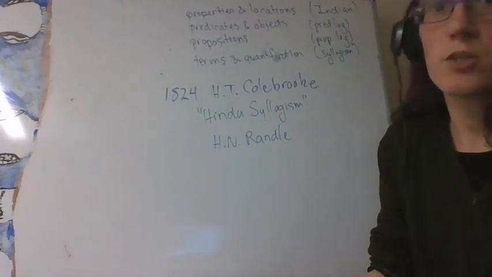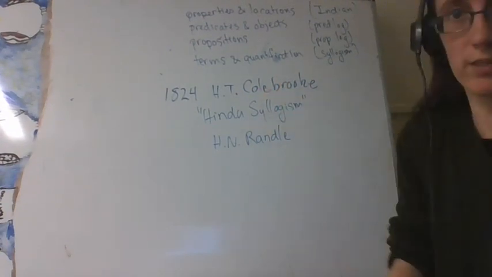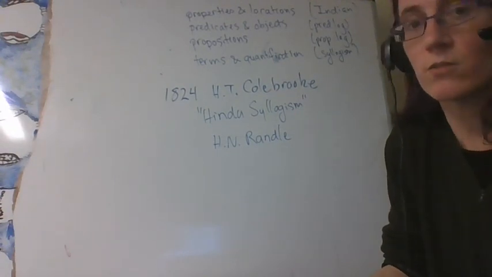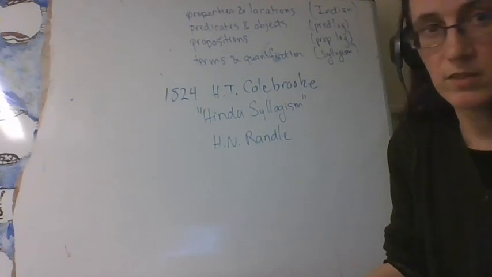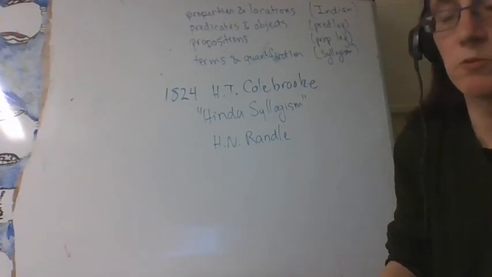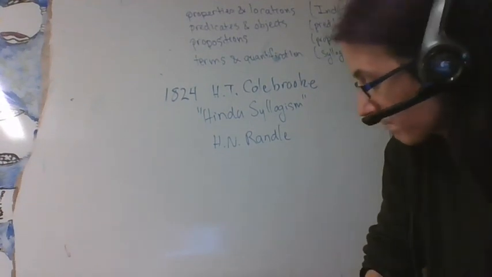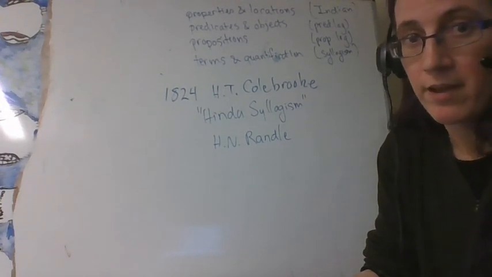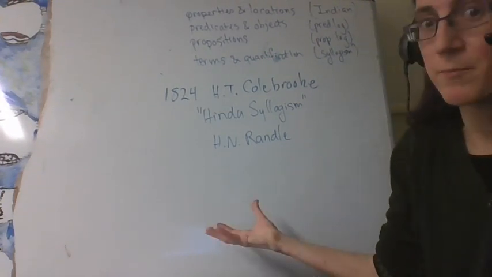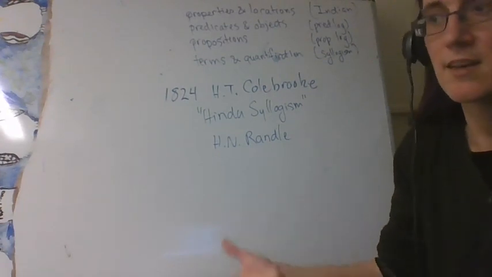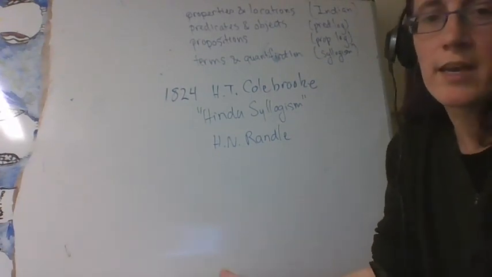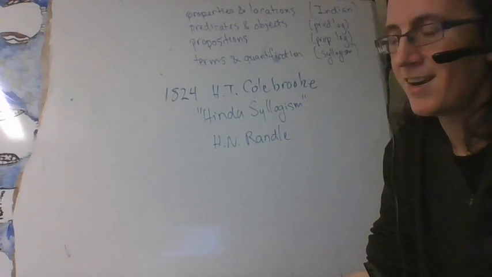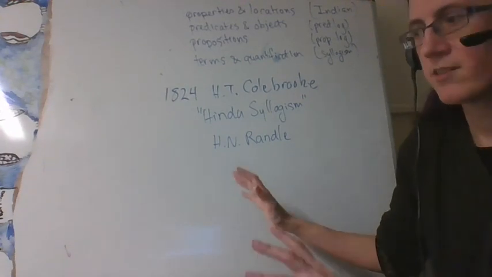But now they're in a position where it's like, look, there is this Hindu syllogism or this Indian syllogism that is going back to texts at least as old as Aristotle, possibly older. A lot of these developments, it's hard to say exactly when they were written or when they came into being. And this is a threat to European intellectual superiority. If the Indians developed a syllogism, just like Aristotle did, then tracing our intellectual history back to Aristotle doesn't necessarily make us superior anymore. This is problematic if you are a 19th century British colonialist.